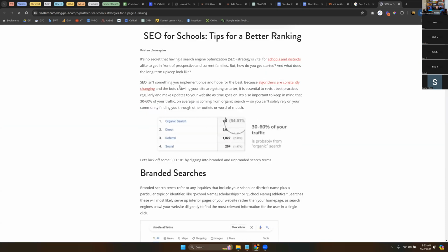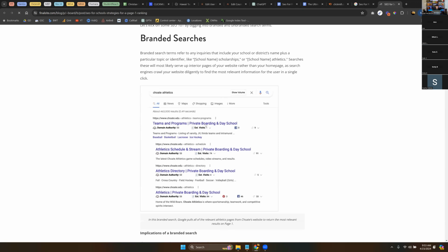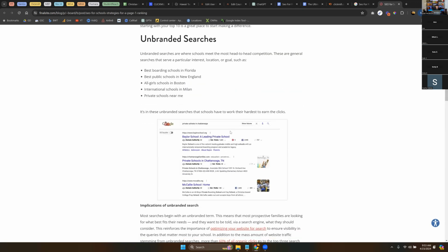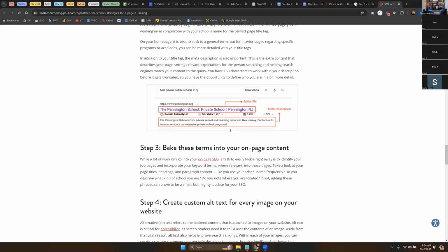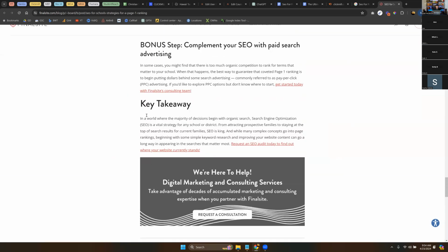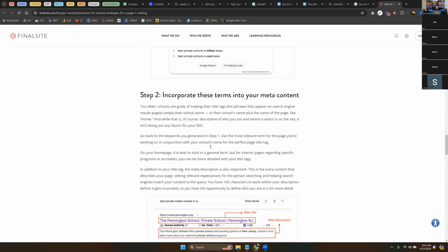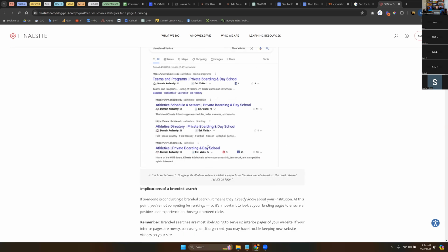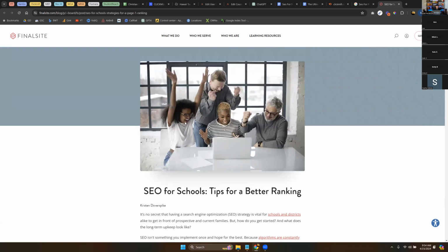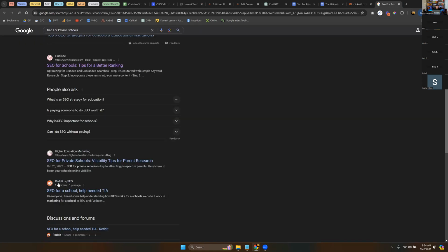The length, in here, they do have pictures. We need to add some pictures, but this is actually a pretty decent article. Wow. Okay. Well, either way, this is maybe 1,500 words, and that's a good article, but we're going to one up. We're going to do a little better. But SEO for schools, tips for a better ranking. Okay, cool. So they're doing their meta title, SEO for schools, tips, SEO for private schools, tips.